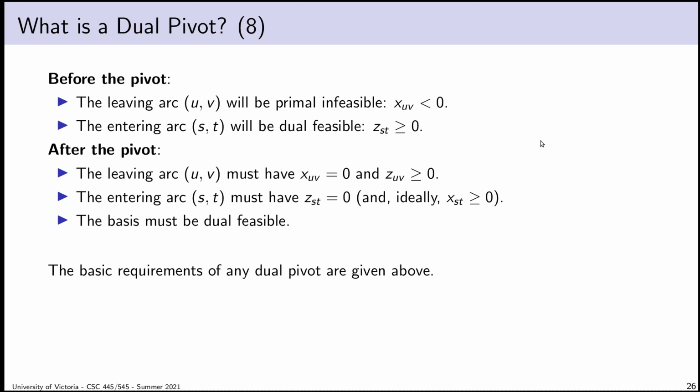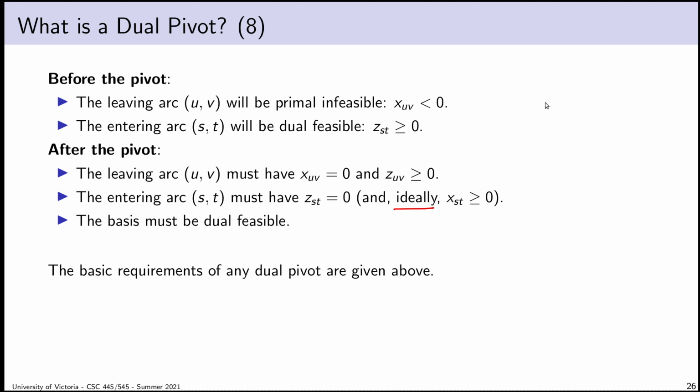Similarly, my entering arc was outside the basis before the pivot, and once I've performed the pivot, it's in the basis. If it's in the basis, then by complementary slackness, the z value for it has to equal 0. And if all goes well, and I say ideally here because I don't want to assume too much, it turns out this is actually a guarantee we can expect. If all goes well, when my pivot is done, I want the entering arc to be primal feasible. I don't want to end up back in the same boat.